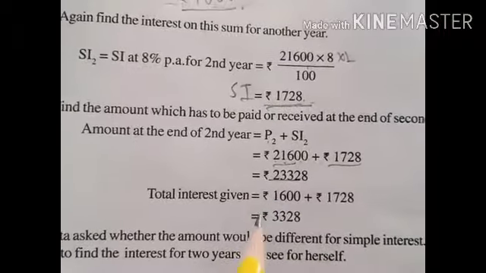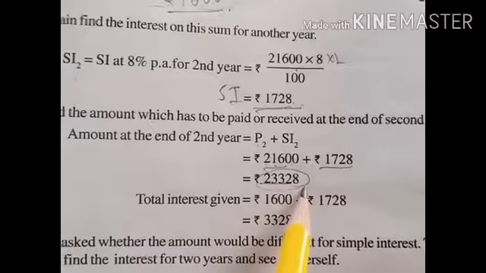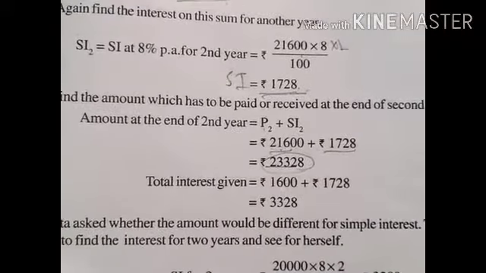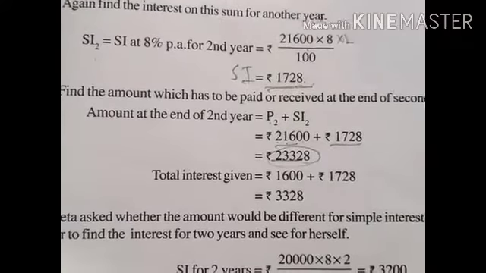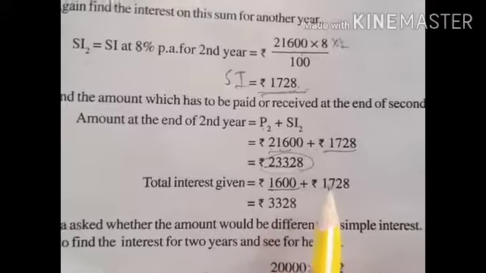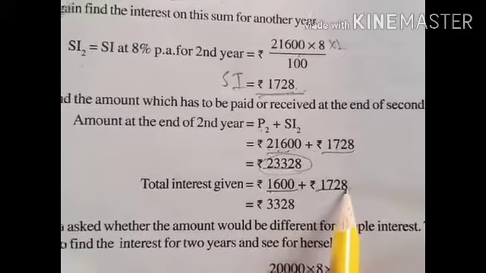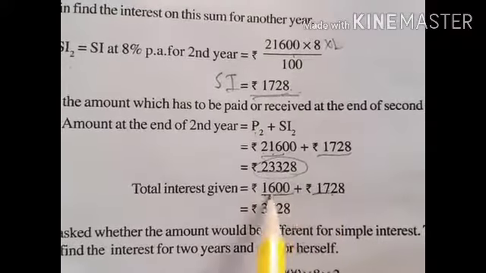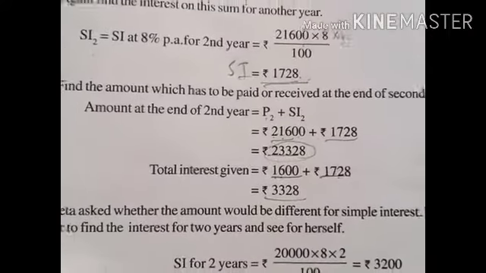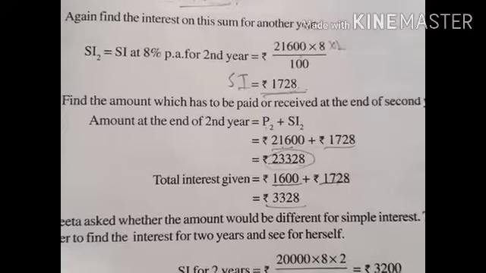Okay, so this is the total amount we get after completing 2 years. So the total interest is the interest we get after completing 1 year plus the interest after completing 2 years. That means the total interest is 3,328 after 2 years.